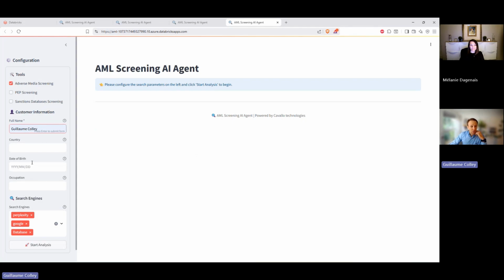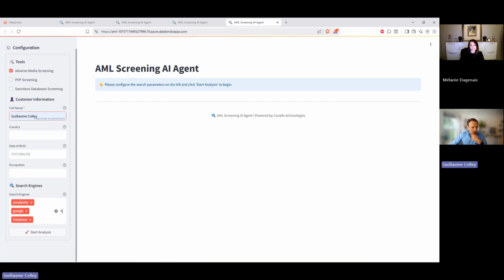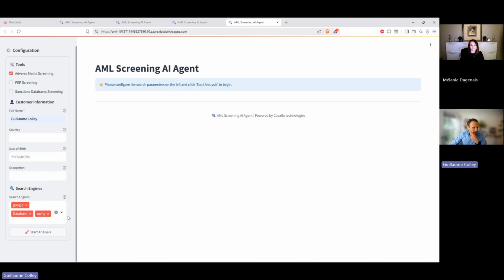You have the customer information. Again, this is customizable through your organization. We figured the minimum valuable information was name, country, occupation, and potentially date of birth. In this case, I'm going to stay very general as a demo, and I'm going to select a few research search tools. I'll remove Perplexity and use Cavallo instead, Google with DuckDuckGo as well, and launch the analysis.